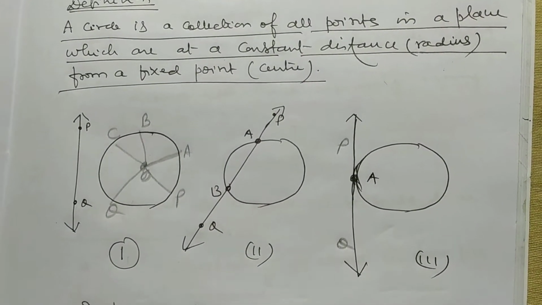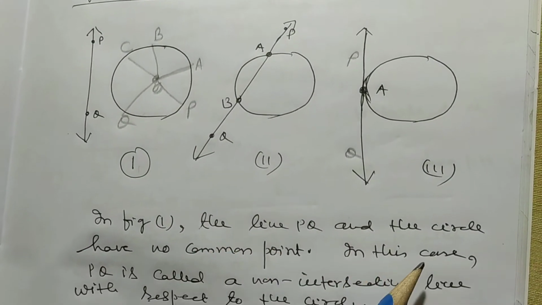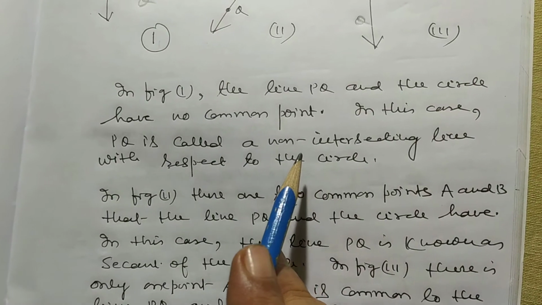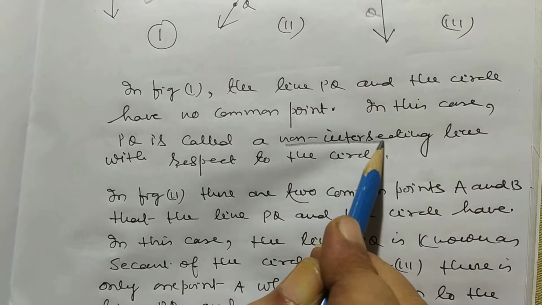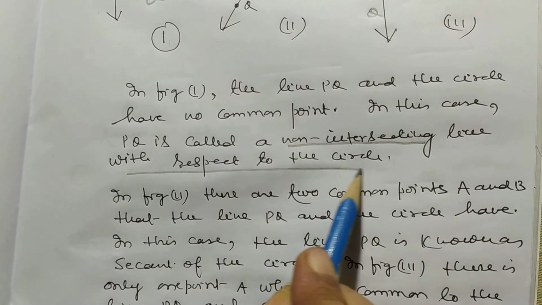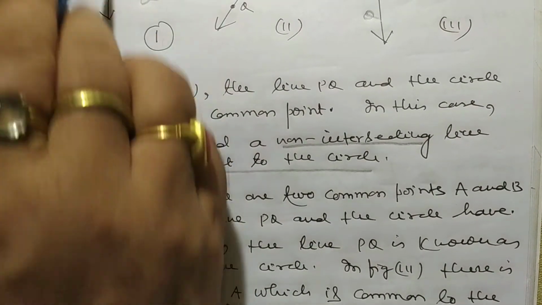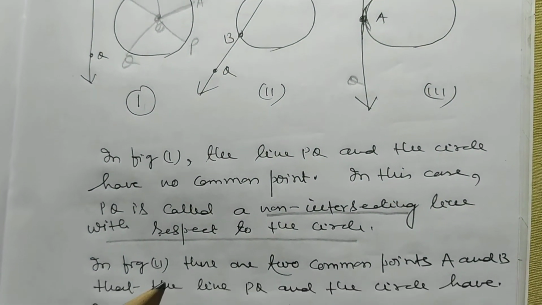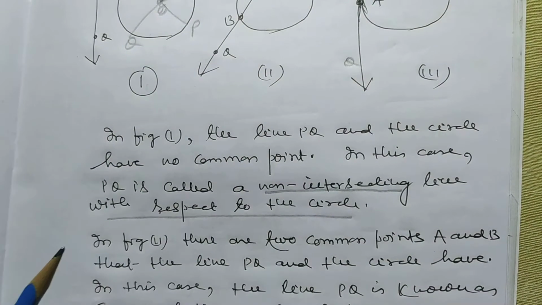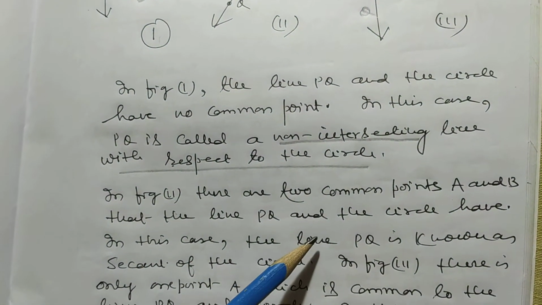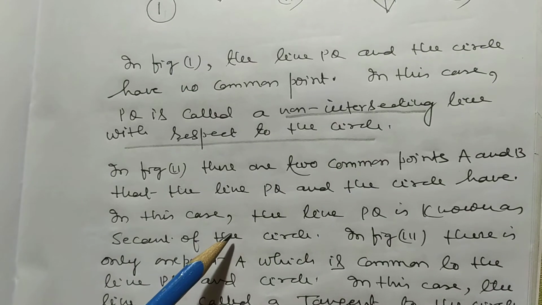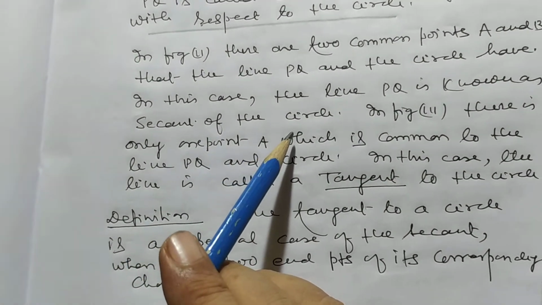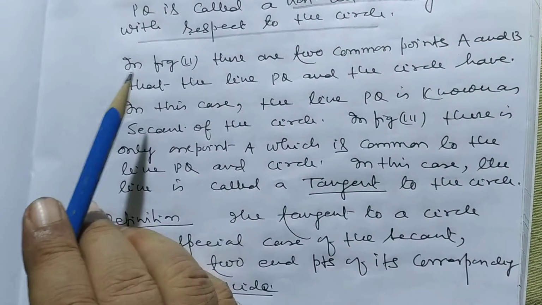Now my dear student, in figure first, the line PQ and the circle have no common point. In this case, PQ is called a non-intersecting line with respect to the circle. It is known as non-intersecting line. किसके रिस्पेक्ट में? इस सर्किल के रिस्पेक्ट में. In figure 2, there are two common points A and B that the line PQ and circle have. In this case, the line PQ is known as secant of the circle.